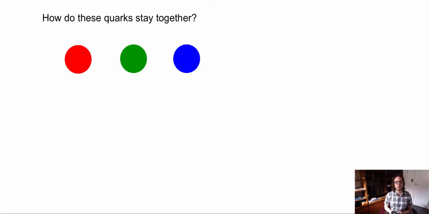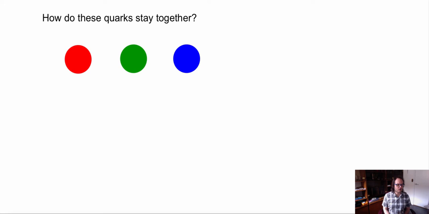Basically, the forces that hold these quarks together are 3 charges, and we denote them as colors: red, green, and blue. But strangely, these colors have nothing to do with the color of these charges. We just gave them these color charges because all the other ways of describing forces were used up, such as positive and negative. And there are, in fact, three different charges here, so we needed a group of three, and the simplest way to do it was we gave them names of colors, red, green, and blue.